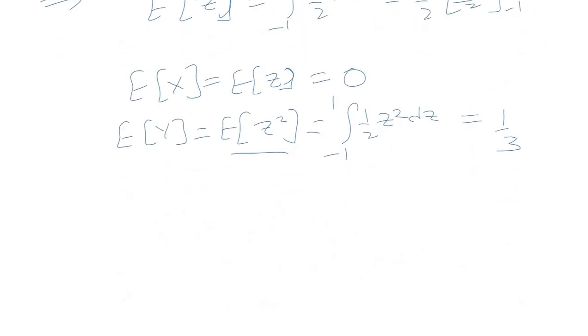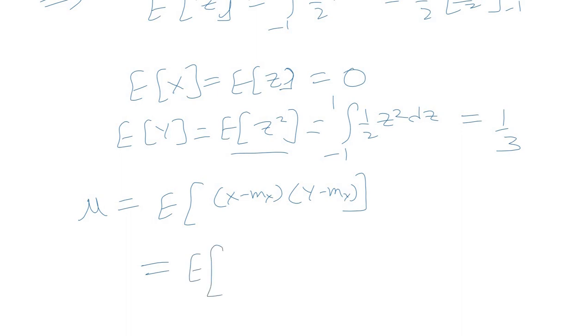Now you find out the covariance mu between x and y. So mu would be equal to expectation of x minus mx into y minus m of y, and if you simplify it, mx is 0, and m of y is 1 by 3, so it becomes expectation of x into y minus 1 by 3, isn't it? This is covariance.